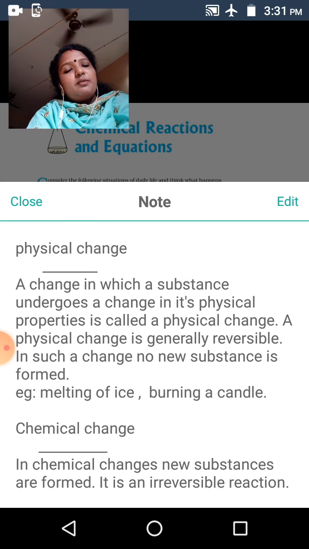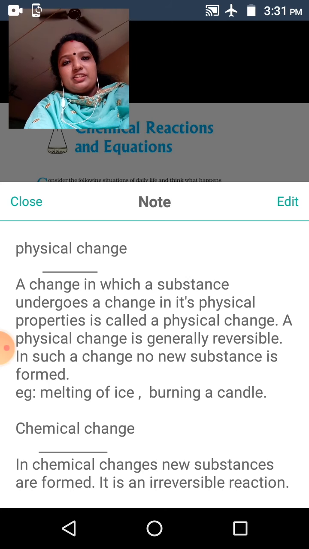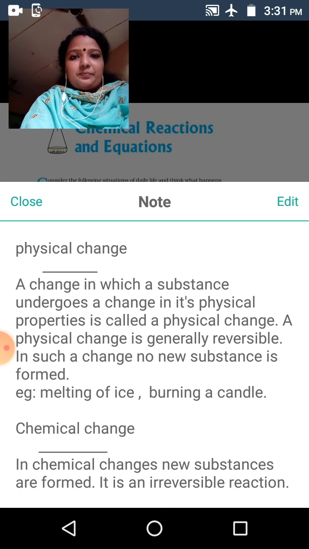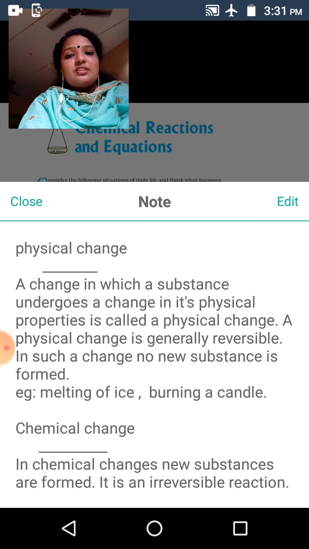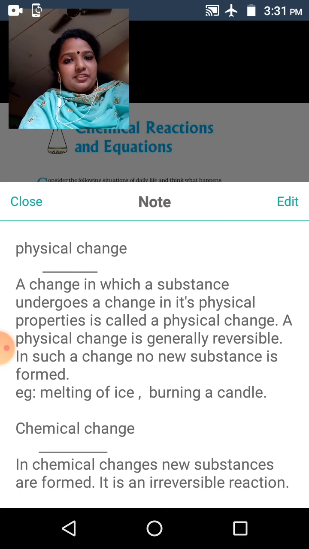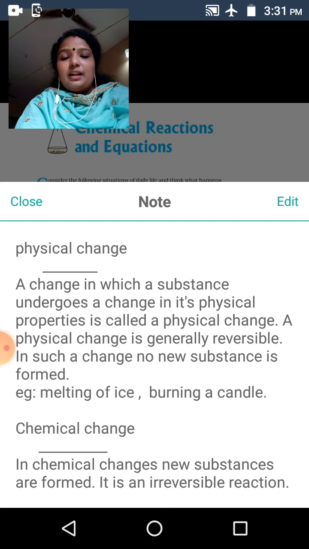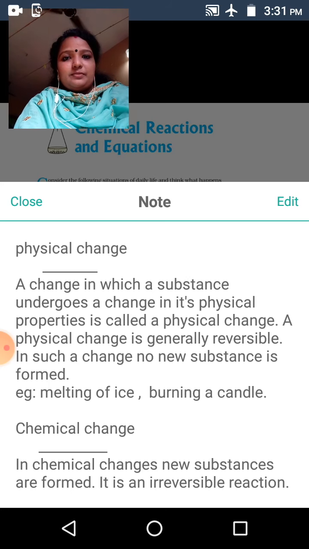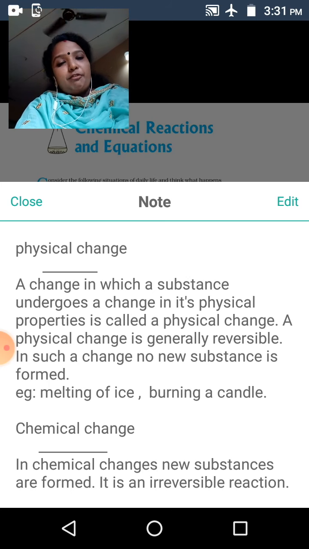What do you mean by a reversible reaction? For example, melting of ice. Ice changes to water, and this water can also change back to the state of ice. This type of reaction is called a reversible reaction. Once more, in a physical change, only the physical properties are changed. It is a reversible reaction. No new substances are formed.